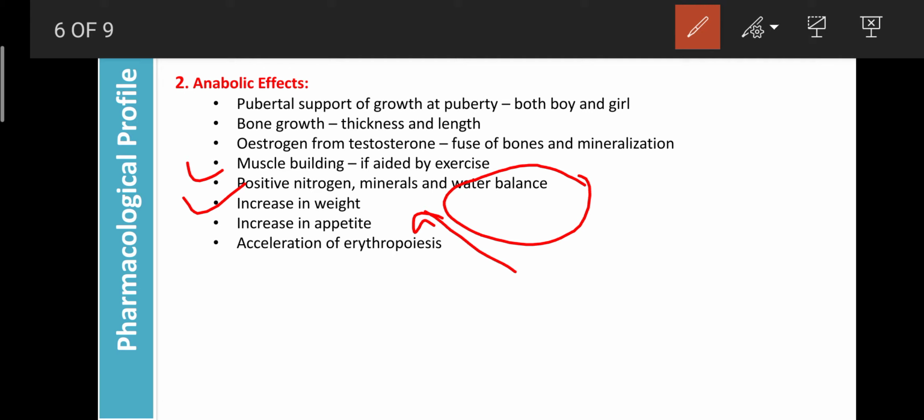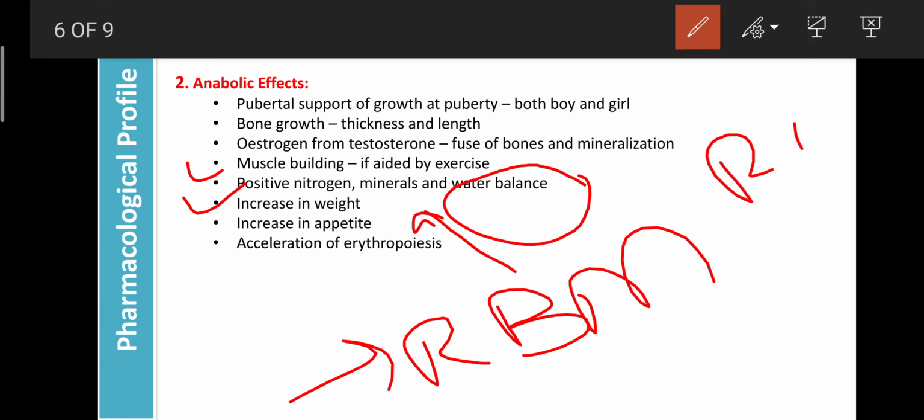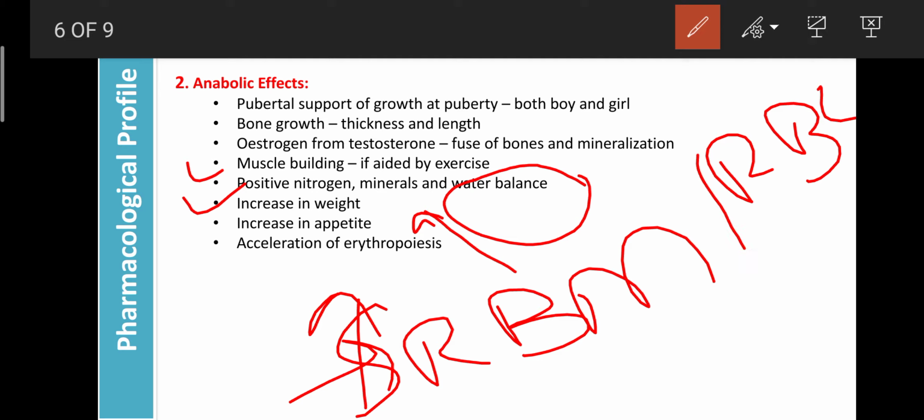Androgens also stimulate the RBM, the red bone marrow, which is the site for the synthesis of RBCs as well as other blood cells. Testosterone stimulates the functions of the RBM, and then it secretes more RBCs. That's why males have more RBCs than females. Males have on average 5.4 million per cubic millimeter of blood, and females have around 4.4 to 5 million per cubic millimeter of blood. It means females have fewer RBCs than males due to testosterone.